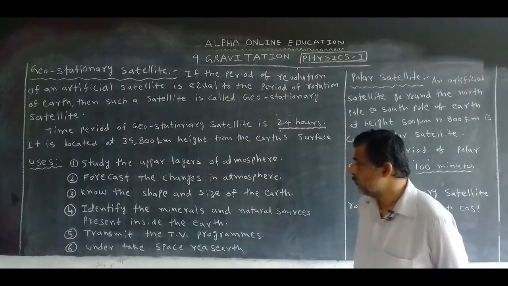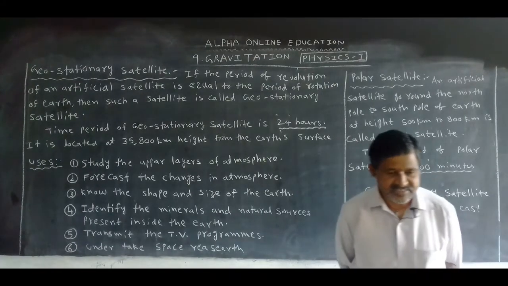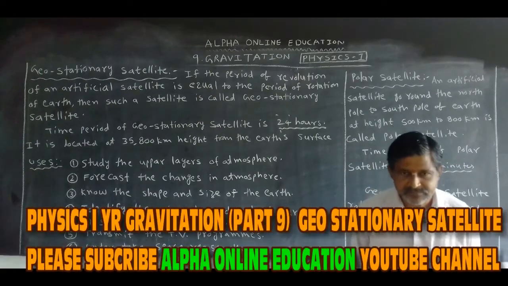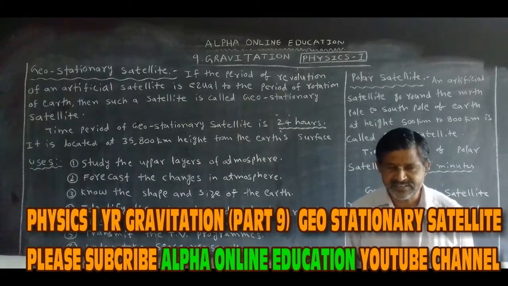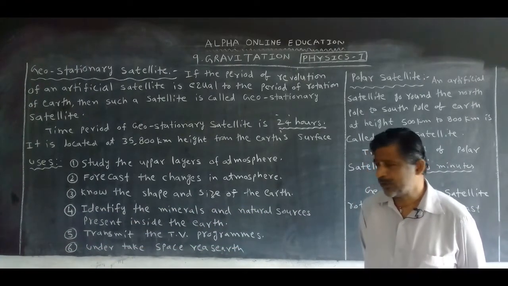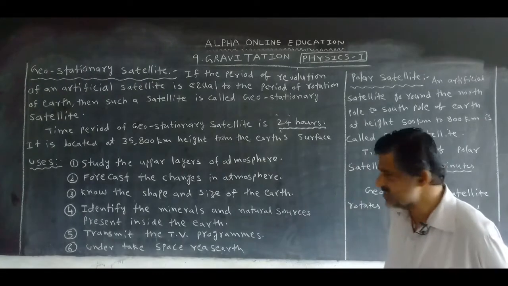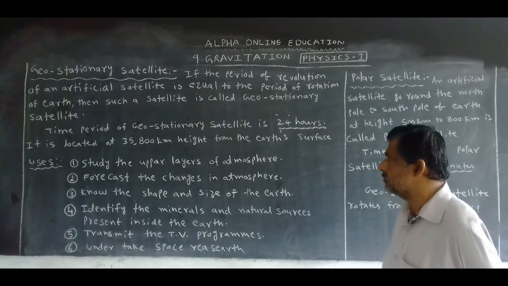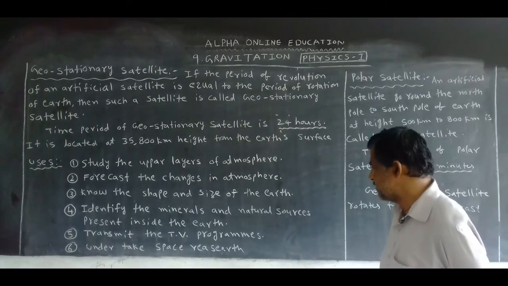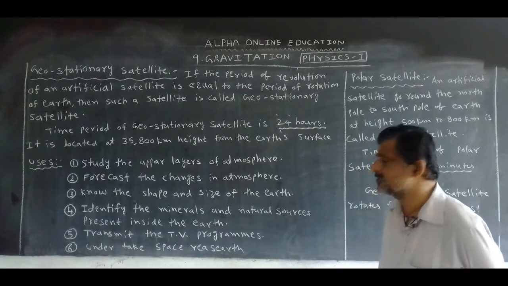Second one, forecast the changes in the atmosphere, when there is a chance to get rain, when there is a chance to get cyclones. Weather reporting is given by the geostationary satellites. The third one, it is used to know the shape and size of the Earth.